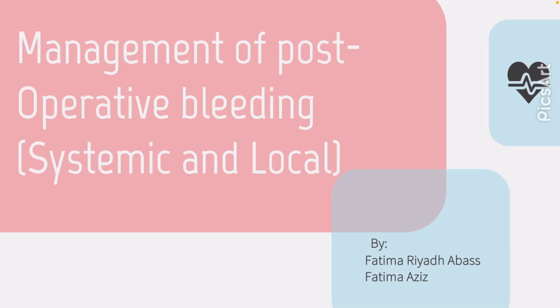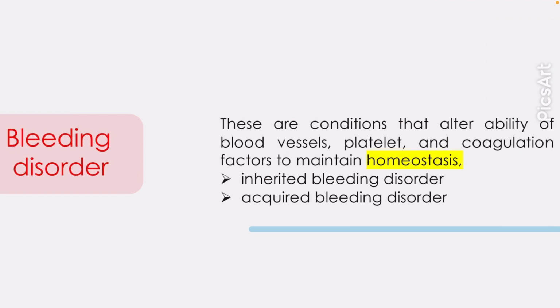Management of post-operative bleeding, systemic and local. Bleeding disorders are conditions that alter the ability of blood vessels, platelets, and coagulation factors to maintain hemostasis. We have two types of bleeding disorder: inherited bleeding disorder or acquired bleeding disorder.